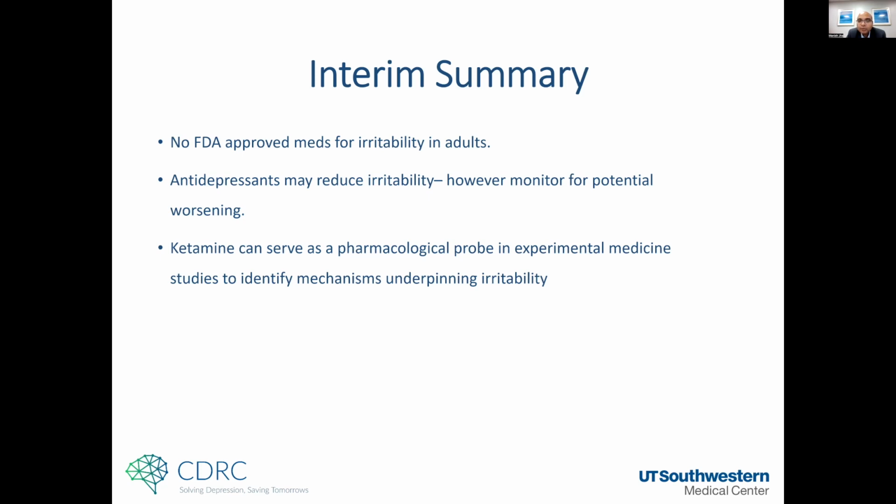If we are treating people, monitoring irritability has the potential for prognosticating their longer term outcomes. If you're using antidepressants, we have to be aware of the potential for future worsening. And I bring up ketamine here because it could potentially be a probe where, if we are doing the kind of study that Dr. Crystal just presented, we could potentially start looking at brain circuits in a bit better fashion: what are the brain circuits that relate to changes in irritability, as compared to when Dr. Crystal was presenting about changes in depression versus anxiety. So we can then start to understand that a bit better.